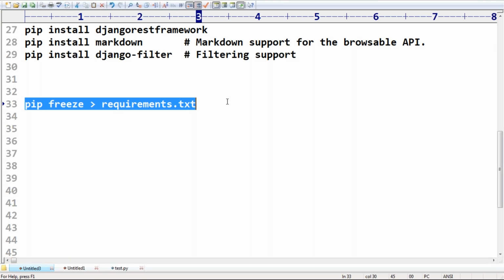All the currently available software on this machine will be saved to requirements.txt. The biggest advantage is that if I hand this project over to a client, on the client machine they will first open requirements.txt, install all the required software, and then deploy the project. It's a good programming practice: after starting your project and installing all the required software, save it to requirements.txt.